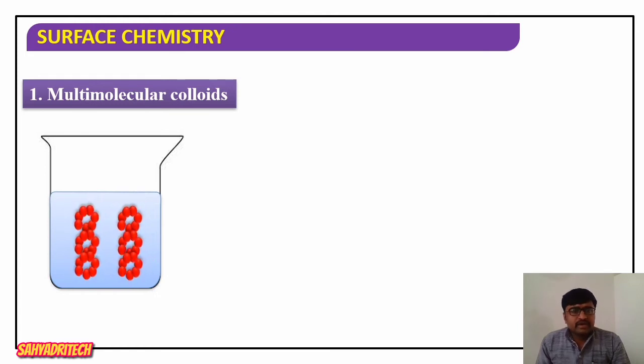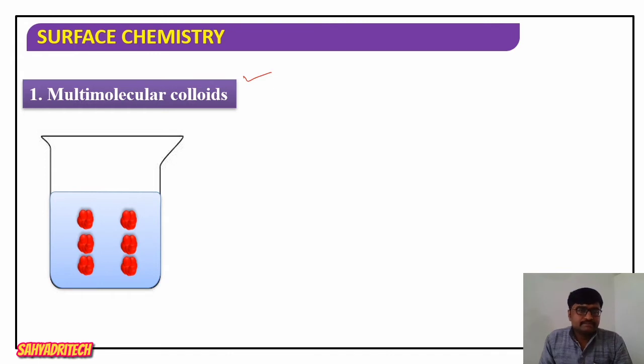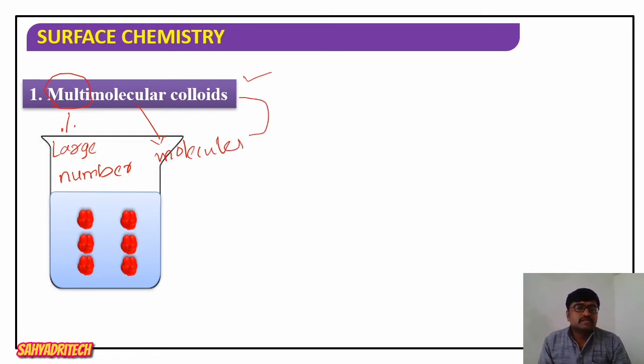Let us try to understand these three types of colloids. What is the first one? Multimolecular colloids. When you look at the name, multimolecular, multi generally specifies a large number, and molecular means a large number of molecules which constitute the colloid.